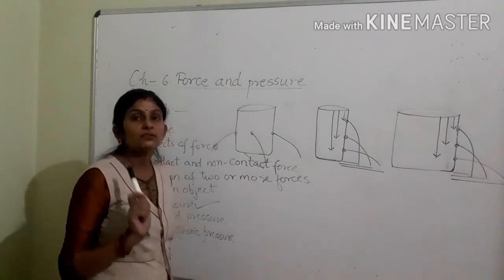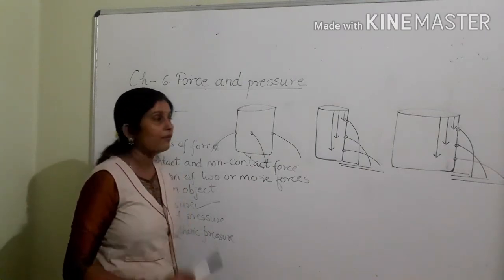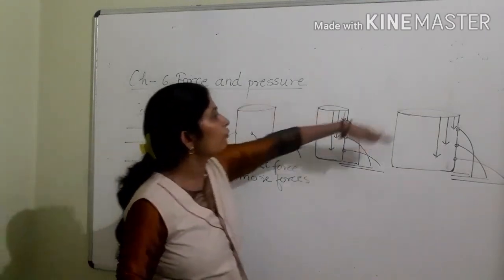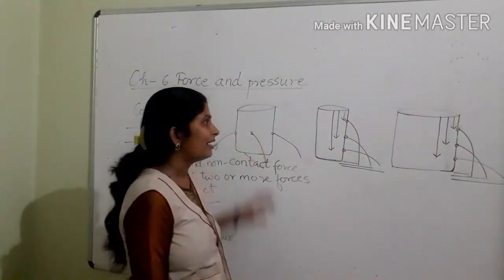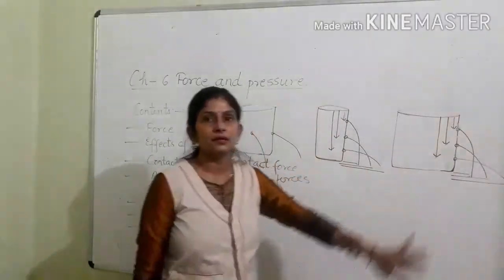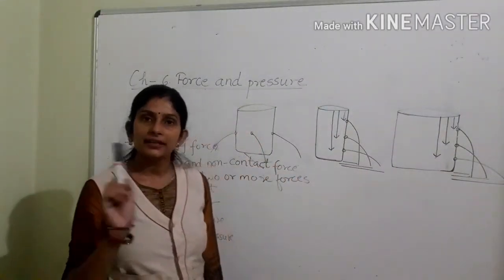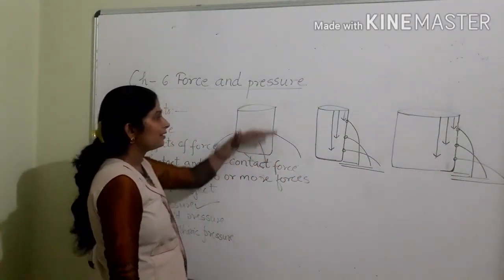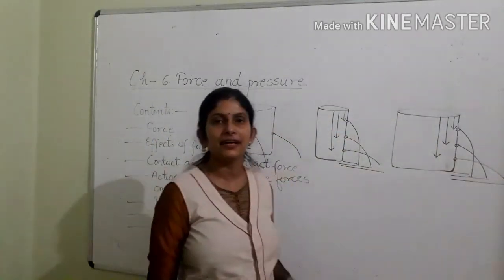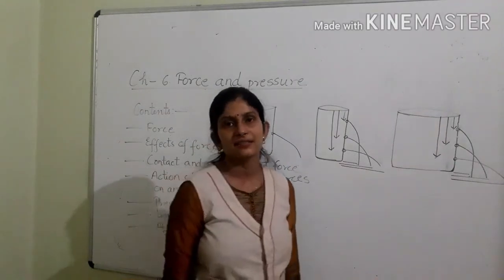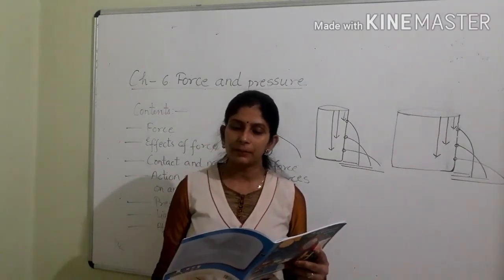But one very important thing: you have to keep the level of water the same in all the beakers. In that condition, at a given height, liquid pressure is the same in spite of different shapes and sizes.